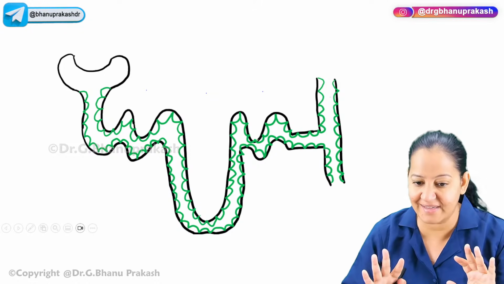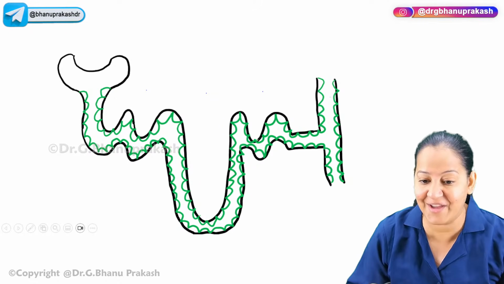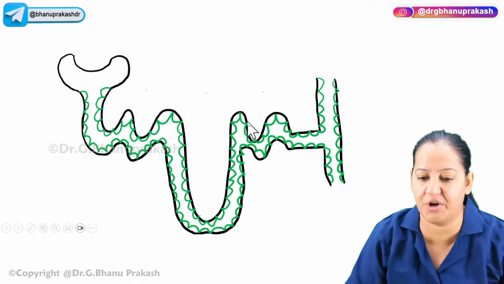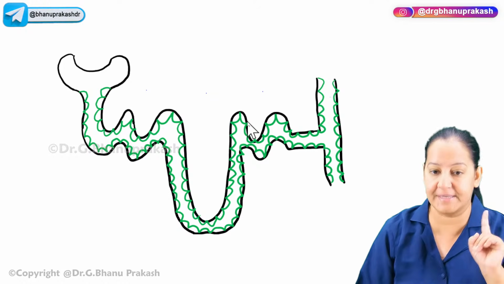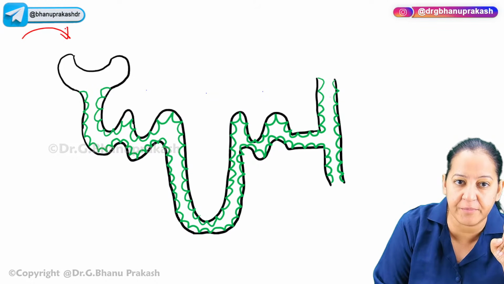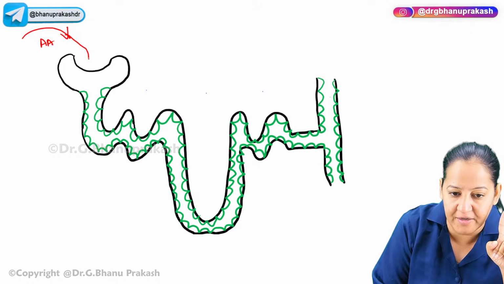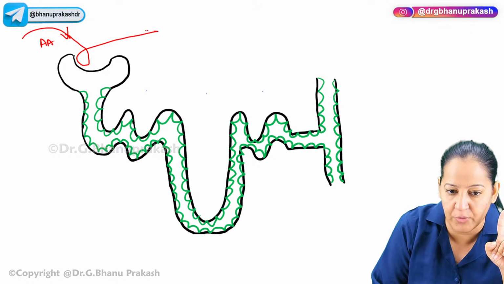But if you don't understand this diagram, the next 30-40 minutes are useless sitting here, because you don't understand diuretics if you don't understand the basic structure of a nephron. Now please understand. This is the afferent arteriole coming from the renal artery. Can you see the afferent arteriole? It is coming here and forming a tuft of capillary and leaving out as the efferent arteriole.